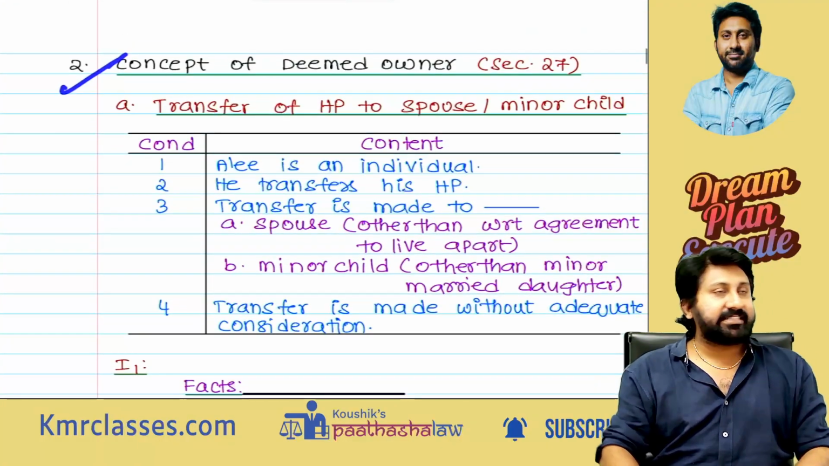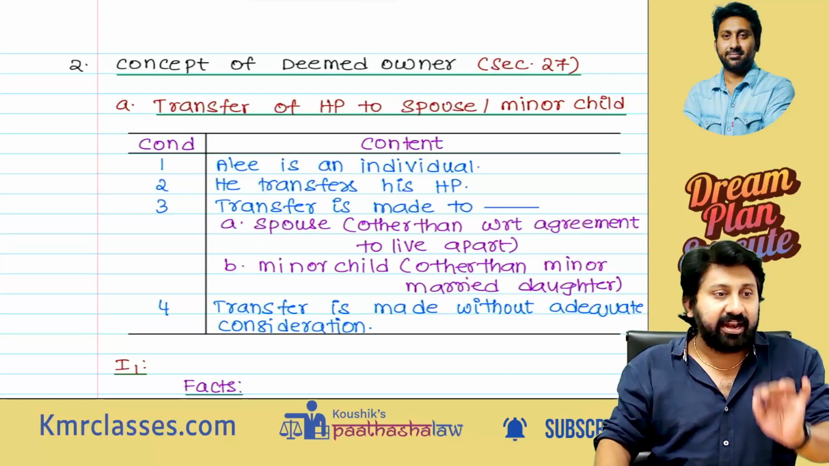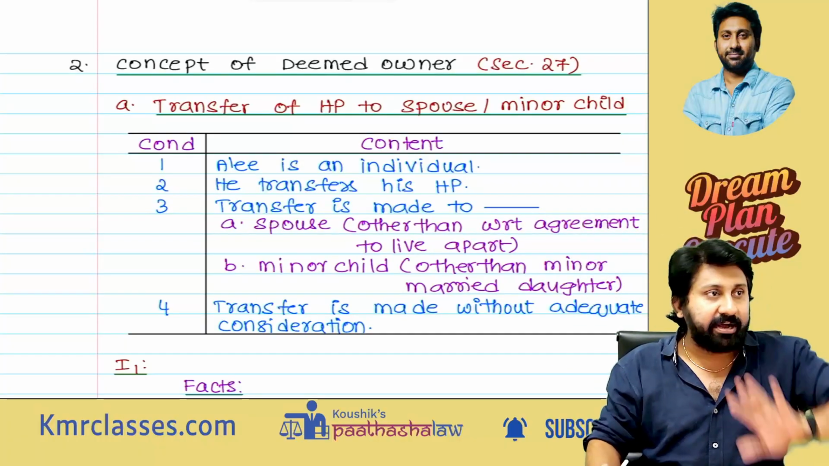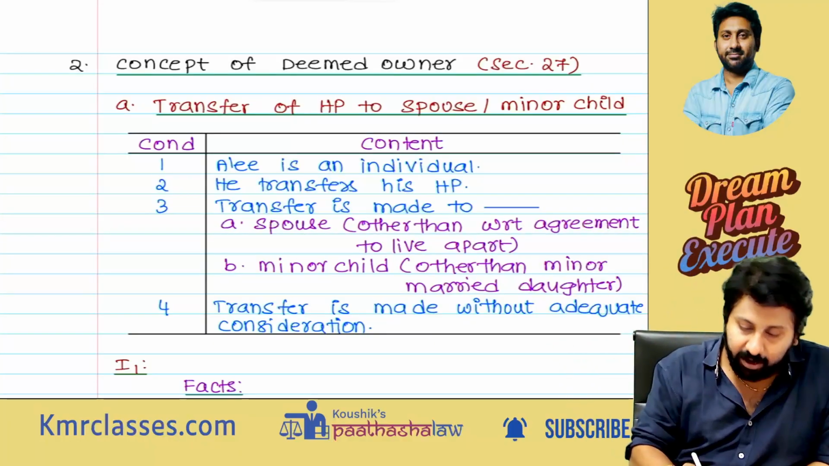Next. Deemed owner. Next section, section number 27. Now we complete section 22. Now we are going to section number 27. Finally, in the last 15-20 minutes, I will do the problematic part also. Full confidence, 6 marks pakka, just in 1 hour. Let's see. Concept of a deemed owner.